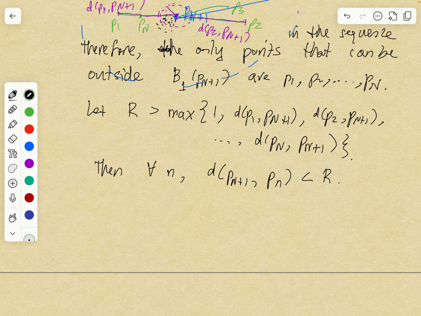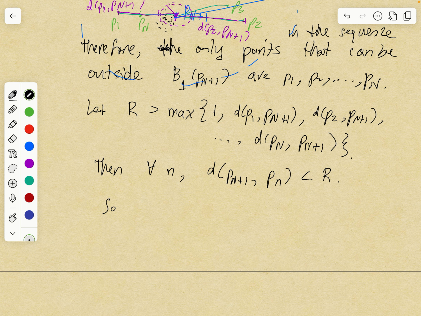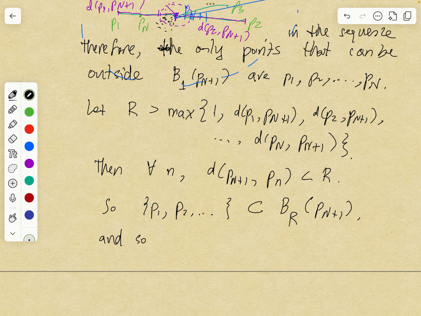So therefore, the entire set of points in your Cauchy sequence is contained in the ball of radius r centered at p sub n plus 1, and so the Cauchy sequence is bounded. And that's the proof.